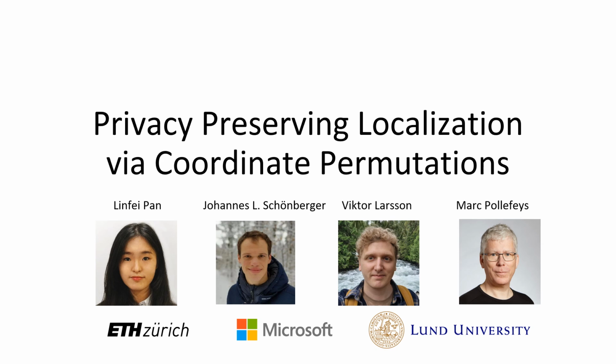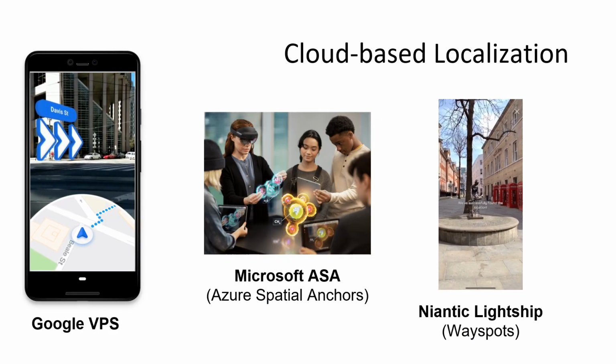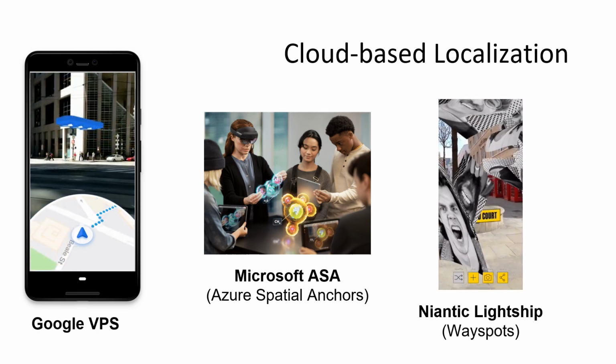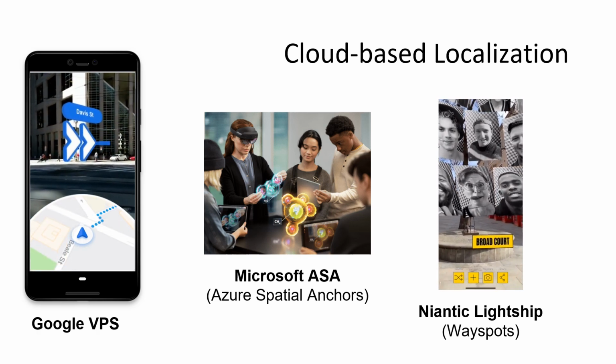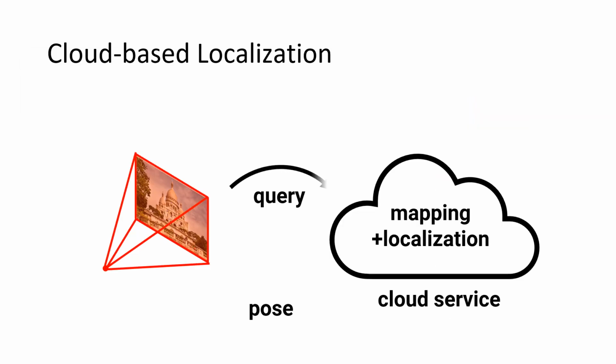Today, I'm glad to share with you our latest research titled Privacy-Preserving Localization via Coordinate Permutations. Recently, cloud-based localization services have been provided by more and more companies, including but not limited to the examples shown here. Users can upload their own images and send them to the service provider to get back the current camera pose.